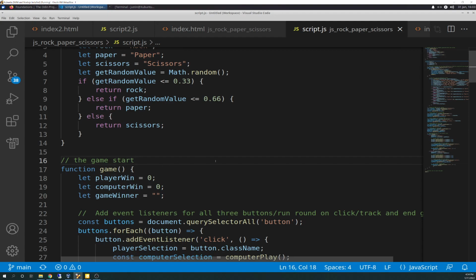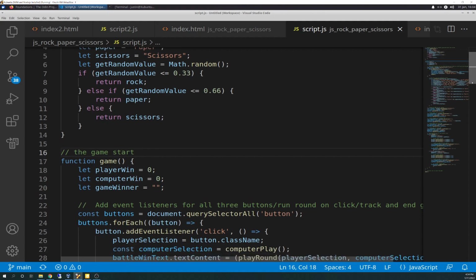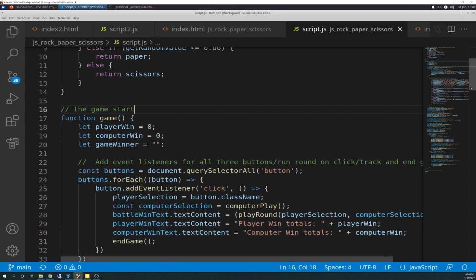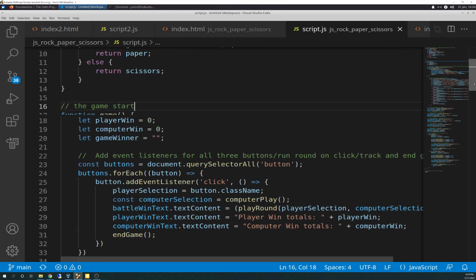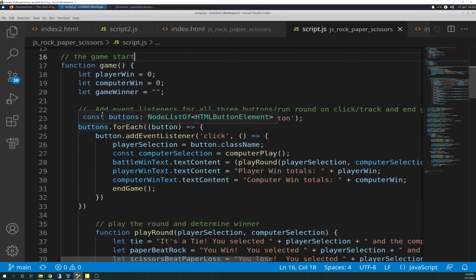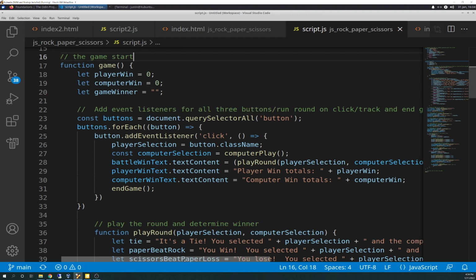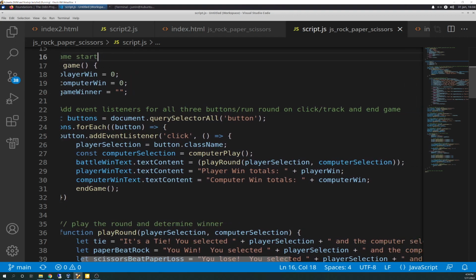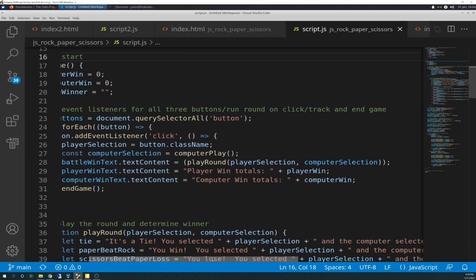So we have function game call start there. We got some declarations, initialization of some variables here: player win, computer win, game winner. These are numbers, and this is a string. No different than before. Here's where it starts to get different. We had a while loop in here before. So the while loop's gone, and I put some comments in here. So I have add listeners for all 3 buttons and run round on click, track and end game.